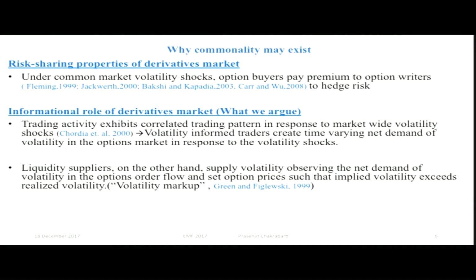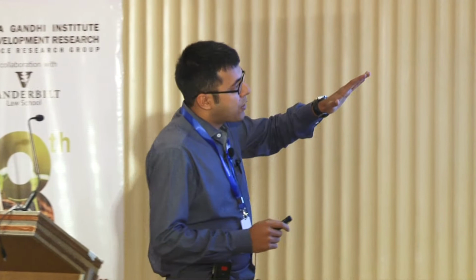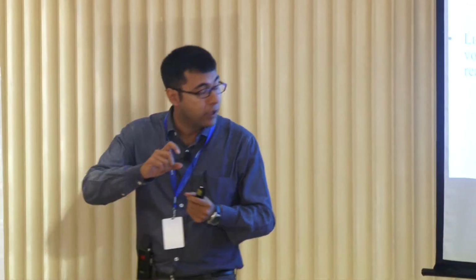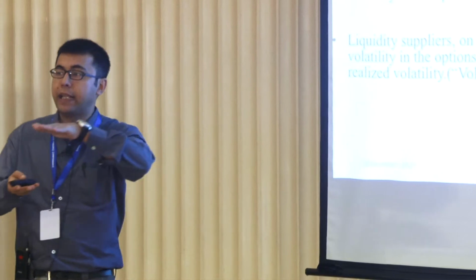So if they can observe the options order flow, that is, the net volatility demand of the options order flow, they will try to price the option in such a way that the implied volatility of the options exceeds the realized volatility. This particular pricing mechanism, by which the liquidity suppliers price such that the implied volatility exceeds the realized volatility, we call the volatility markup process. And this particular spread actually comes out as a VRP in the market.